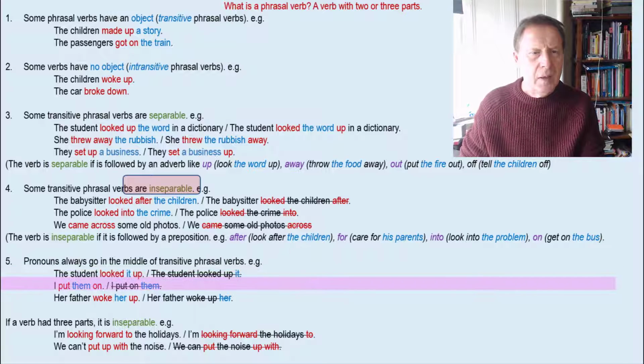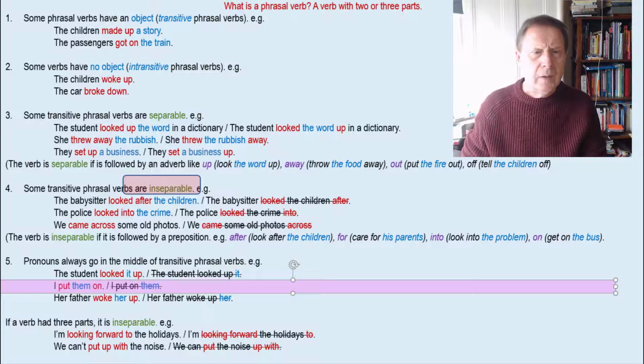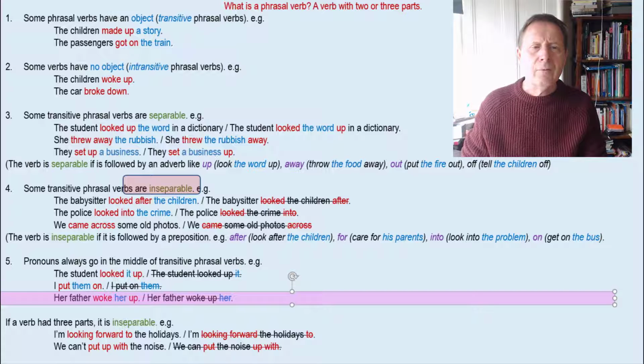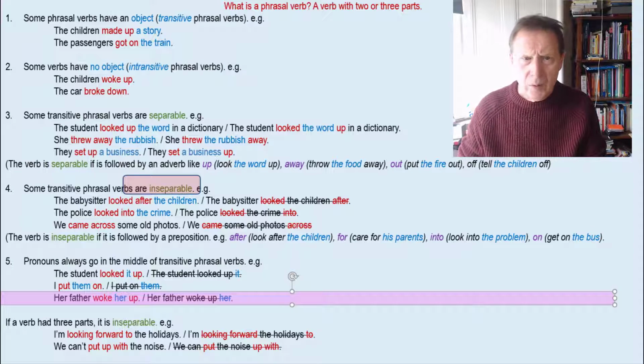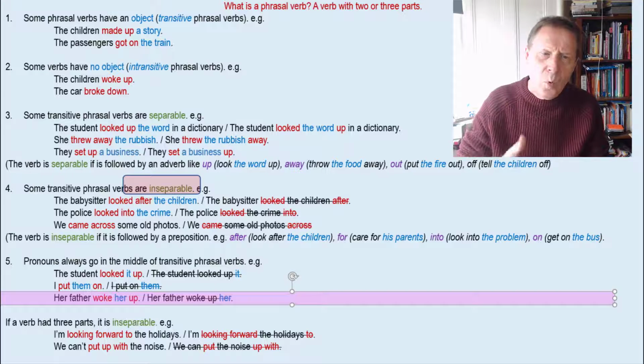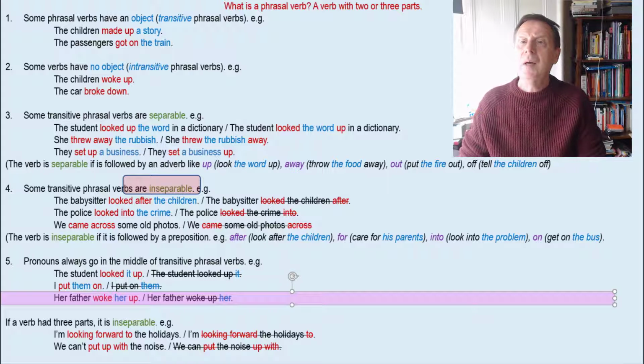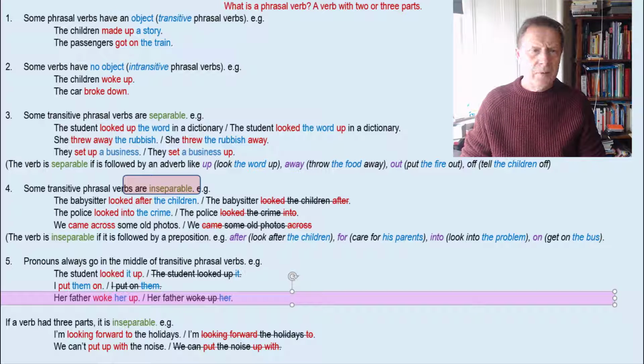Another example, I put them on. Maybe we're talking about a pair of shoes. I put them on. The next one, her father woke her up. We can't say woke up her. No, it has to be woke her up. So pay attention to the way pronouns are used in these phrasal verbs.